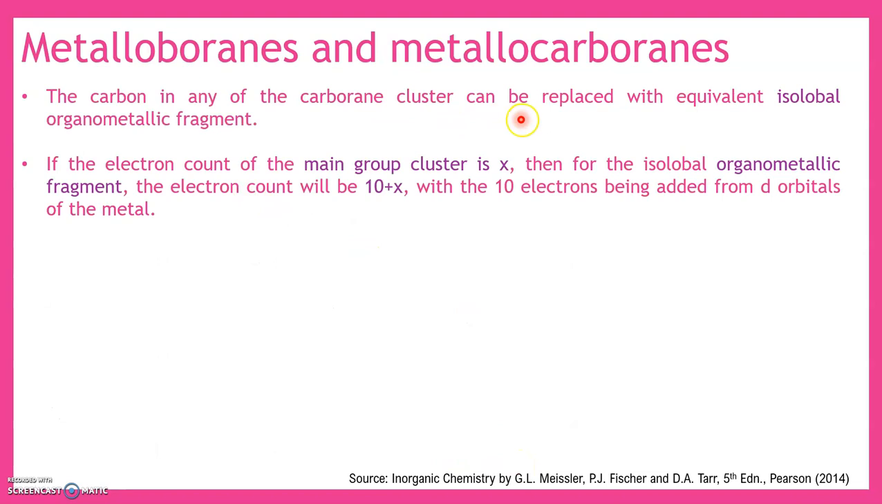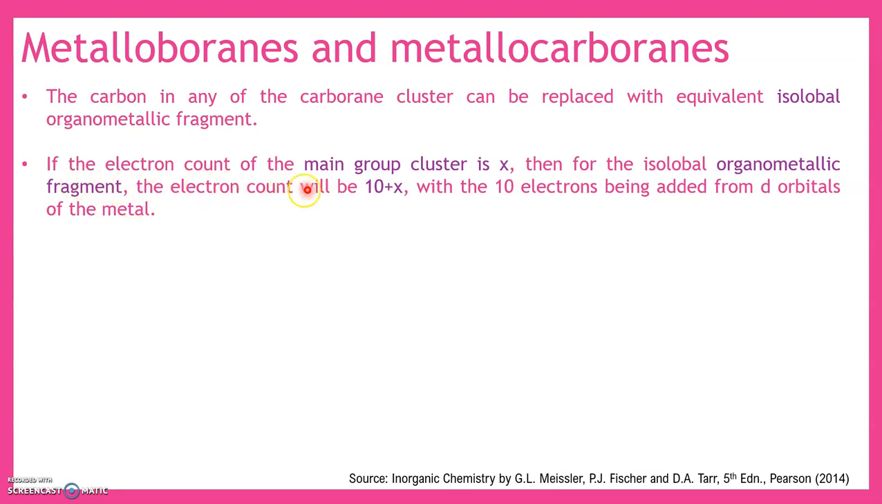Now what are metalloboranes and metallocarboranes? The carbon in any of the carborane clusters can be replaced with an equivalent isolobal organometallic fragment. So now let us just understand that we are going to see the isoelectronic fragment, that is, we are just going to equate only the number of electrons. We will be seeing in detail about the isolobal analogy in the upcoming videos. Right now we will understand only the electron count.